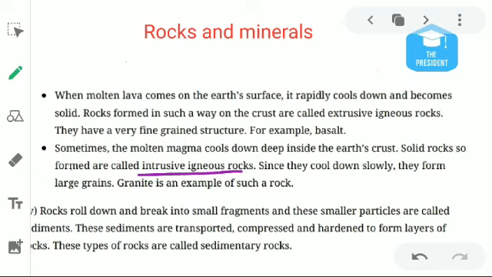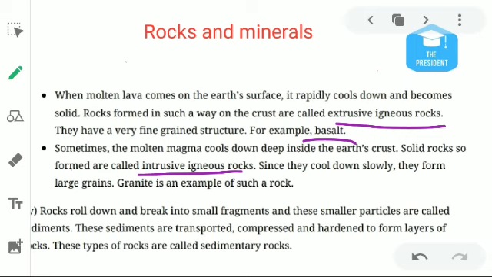And when the molten magma comes over the surface of the earth and solidifies, it is known as extrusive igneous rock. For example, basalt is an extrusive igneous rock. And do you know the southern portion of our India, the Deccan Plateau and the southern peninsula, is basically formed by basalt rocks.